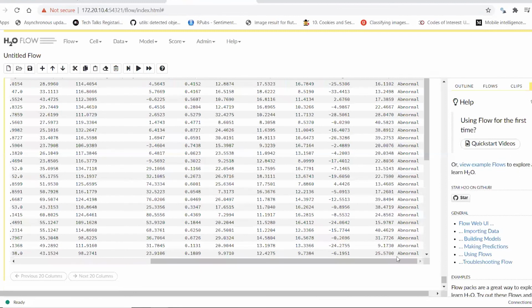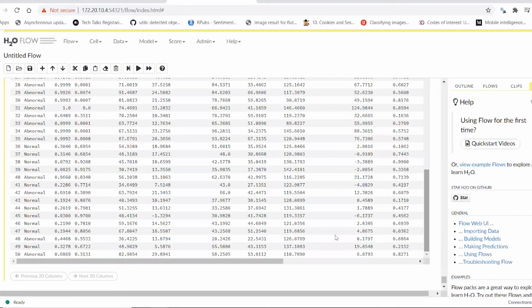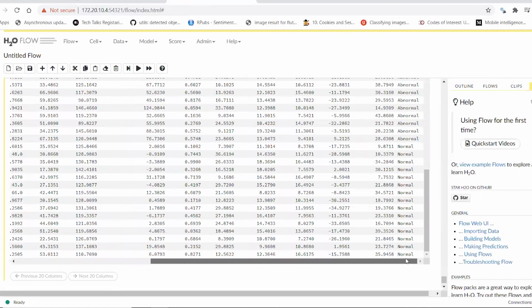We can observe that the outcome values are almost similar except for a few values. So in this way we can create an AutoML model on the H2O dashboard.